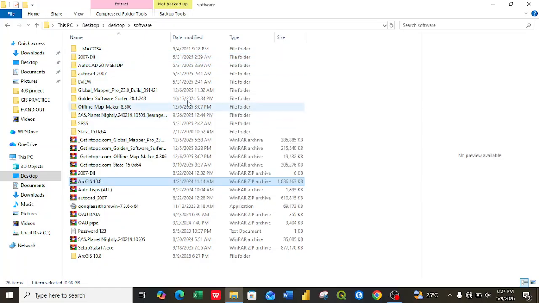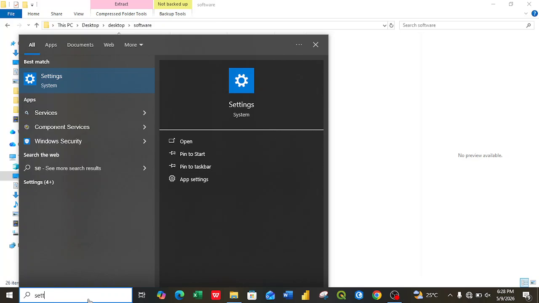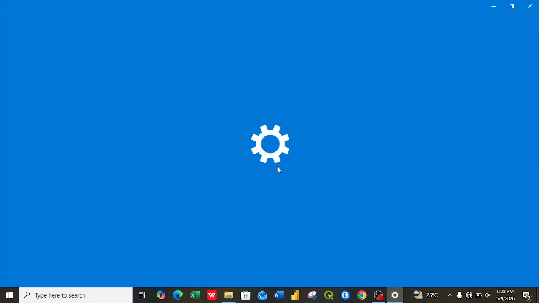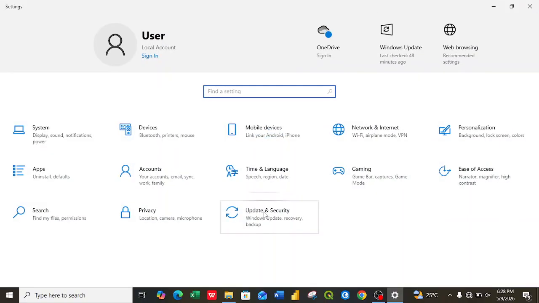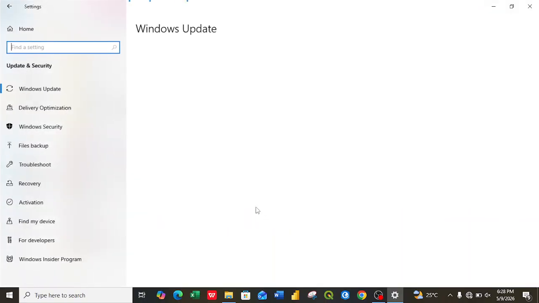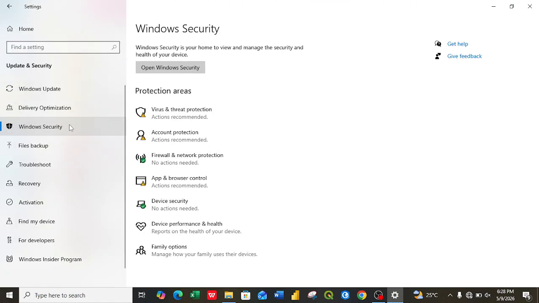Now after the extraction of the ArcGIS 10.8, the next thing is to switch off our real-time protection, which is very important. Let me show you how to switch off real-time protection. You come to settings, then update and security. Come to Windows security. Under Windows security, click on virus and threat protection.